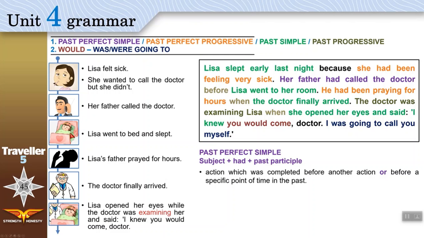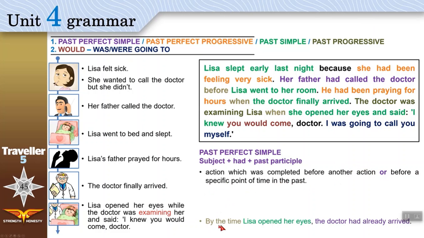If you have two actions, one finished before another, both in the past, give the one that finished first the past perfect simple. It is easy. Her father had called the doctor. See? Or before a specific point of time in the past.